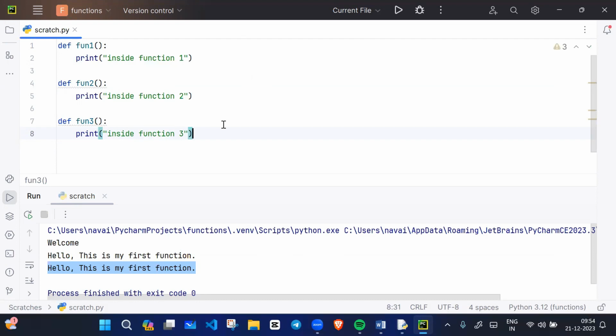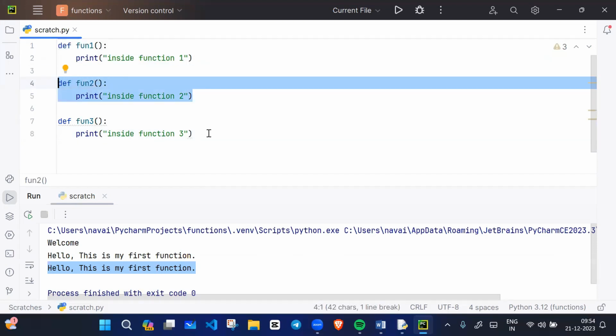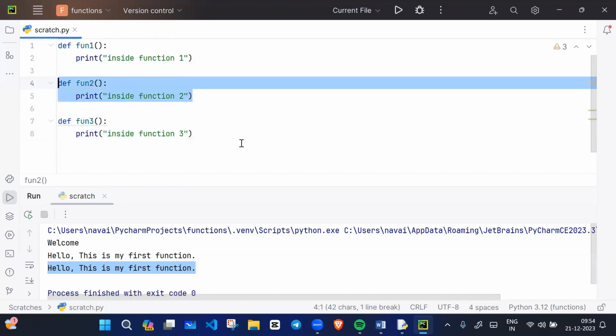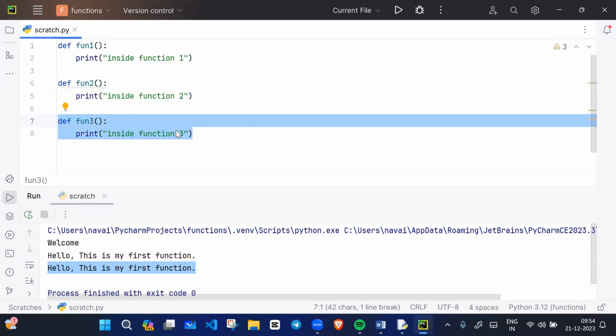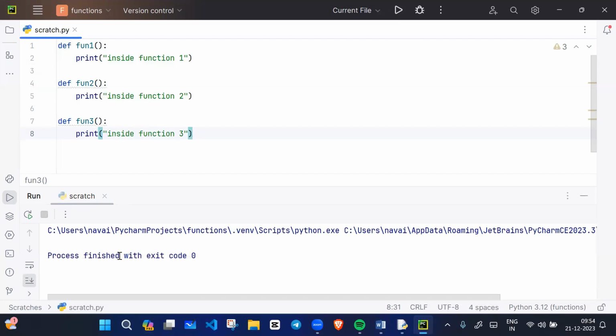So how many executable statements are there? There are no executable statements. We can say these are function definitions. If there is no executable statement, will it print anything? No, it will not print anything, because there is no executable statement.